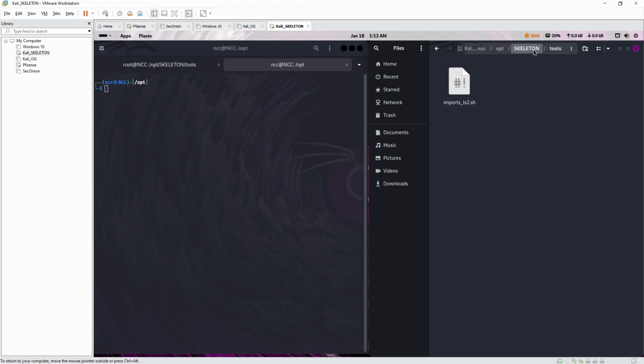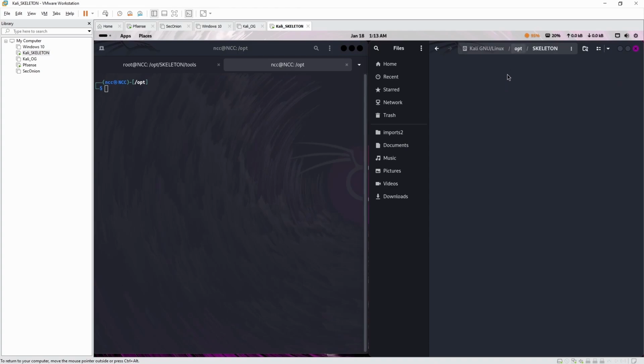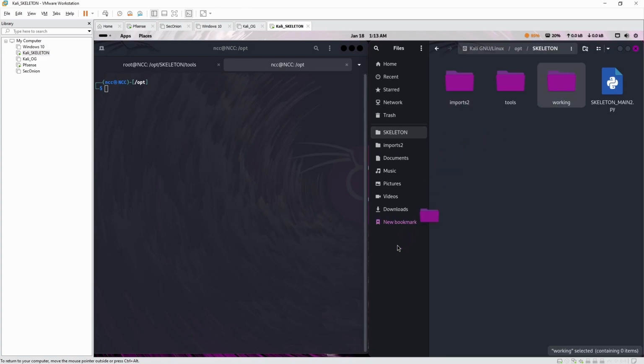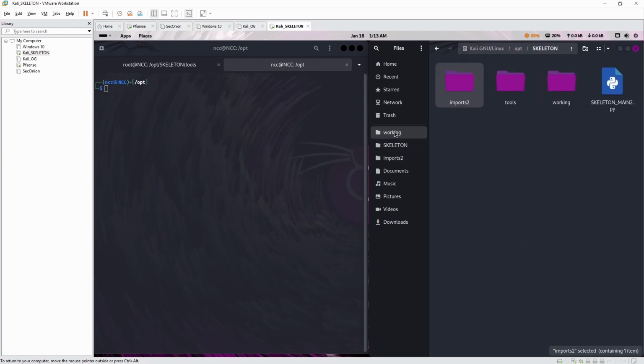Another thing we can do, we can go to skeleton, select imports, and we can drag it into here for a new bookmark. New bookmark imports. Then we can do the same for the skeleton. And this way we can go imports, skeleton, or working. Also handy. So whenever we're doing our projects, it's really handy to have quick links just to go to them. And then you can execute from here.